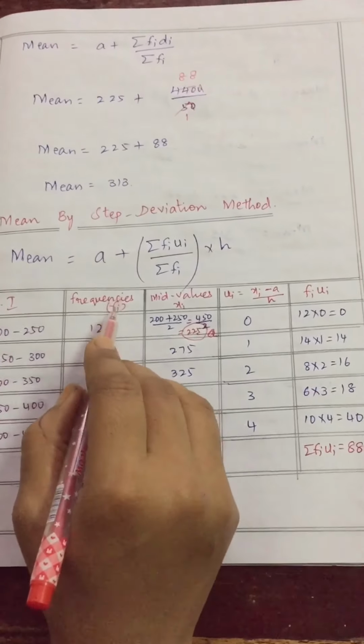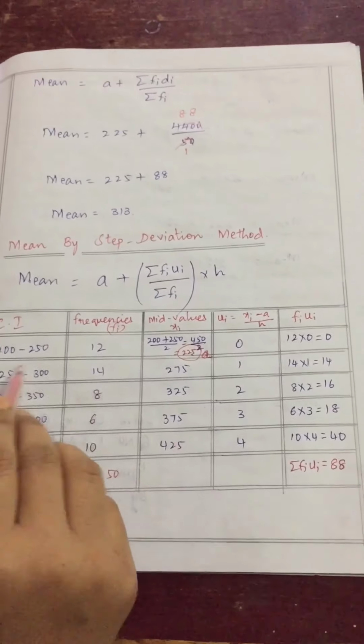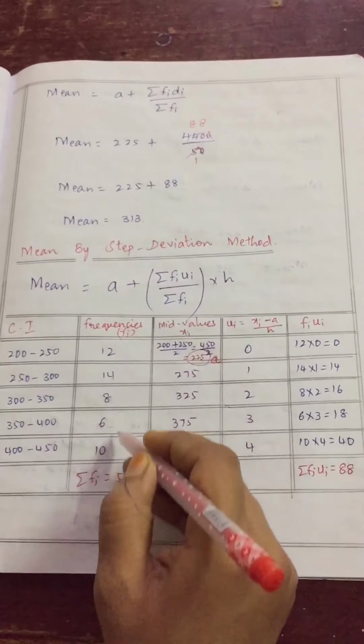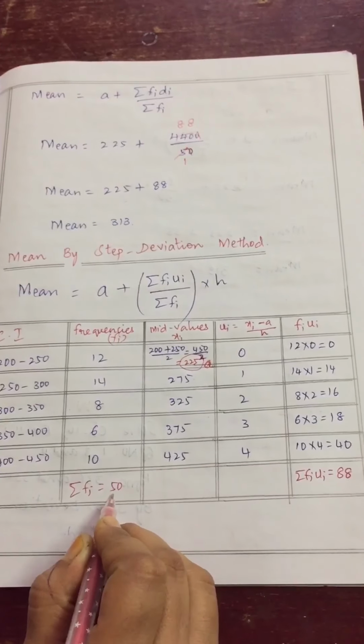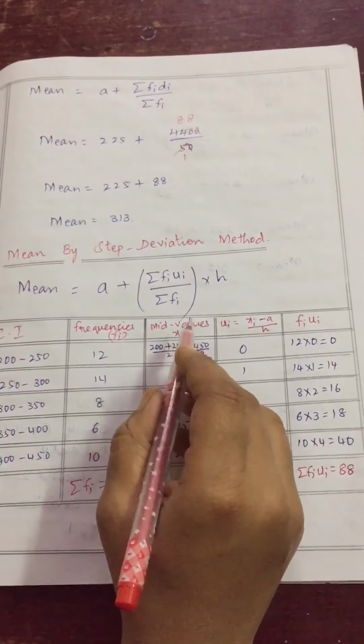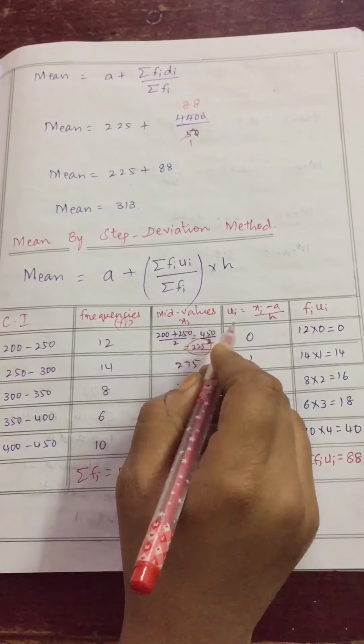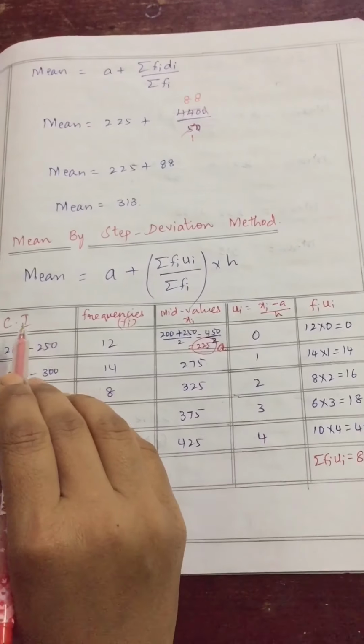The class intervals and frequencies he has given, we have taken as it is, and these frequencies we need to add, that is summation fi, which is 50. Clear, children?